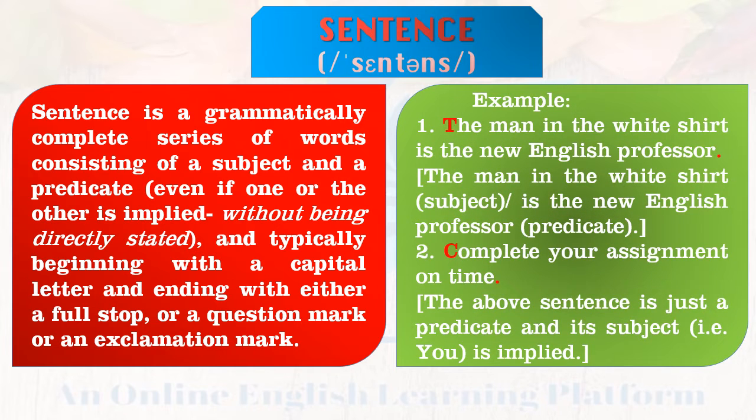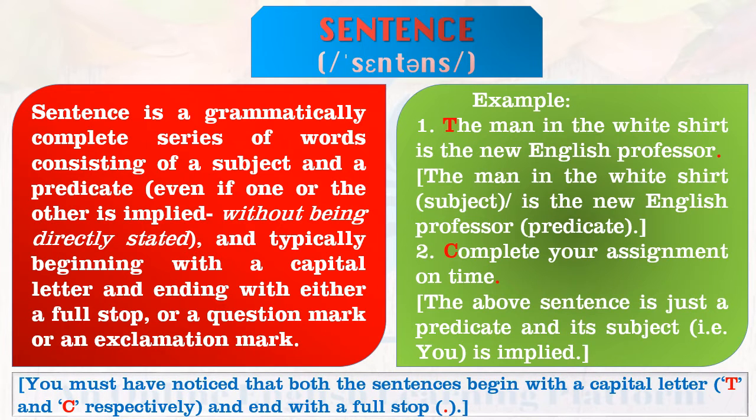Example: The man in the white shirt is the new English professor. The man in the white shirt, subject; is the new English professor, predicate. Complete your assignment on time. The above sentence is just a predicate and its subject, you, is implied. You must have noticed that both the sentences begin with a capital letter, T and C respectively, and end with a full stop.